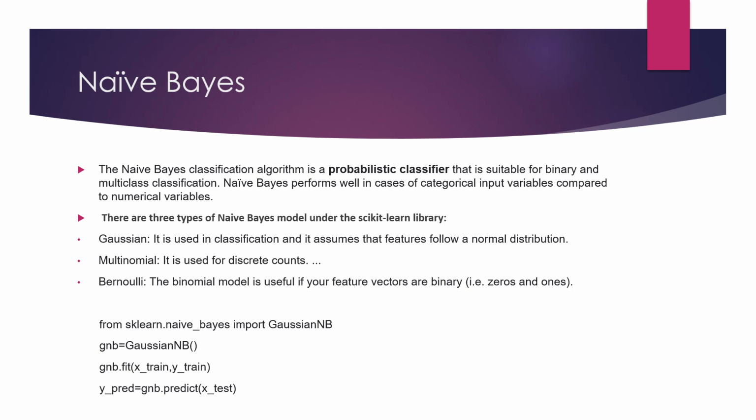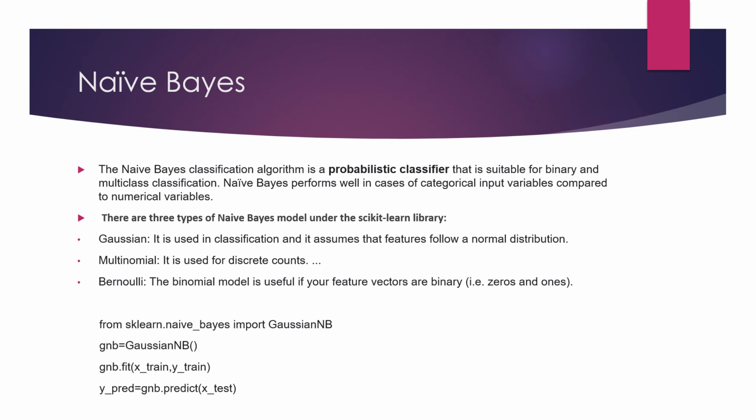Then the second is multinomial. It is used for discrete counts, like what we did in linear regression, we will use in multinomial. Third is Bernoulli. Bernoulli is used for binary values, 0 and 1, which we did in logistic regression previously. It also works on the same application. So if you look at the implementation of naive Bayes, I have implemented Gaussian NB. You can also implement multinomial and Bernoulli with the same command, the same code.